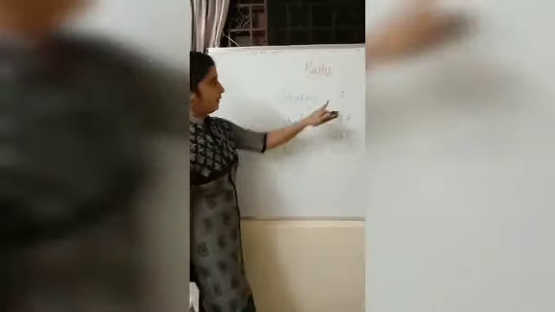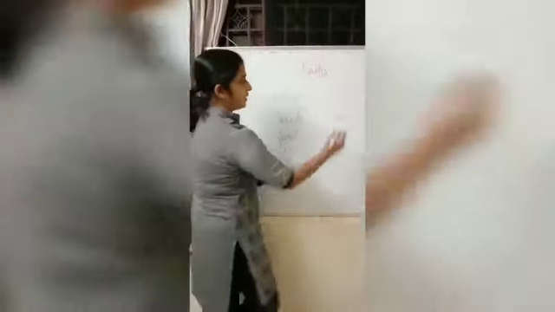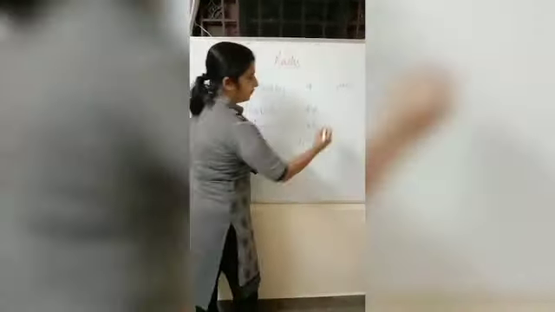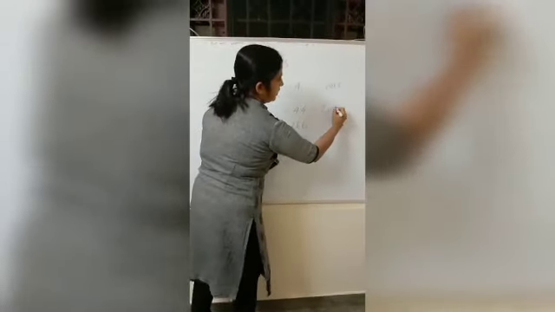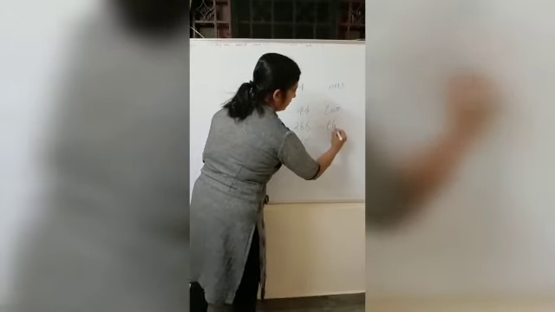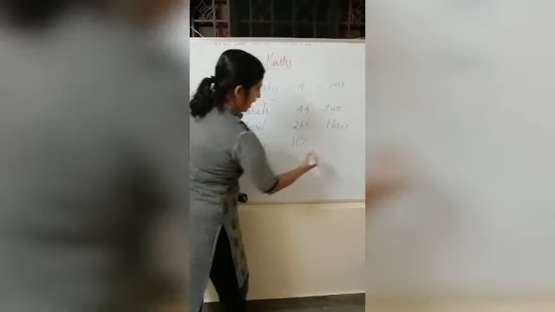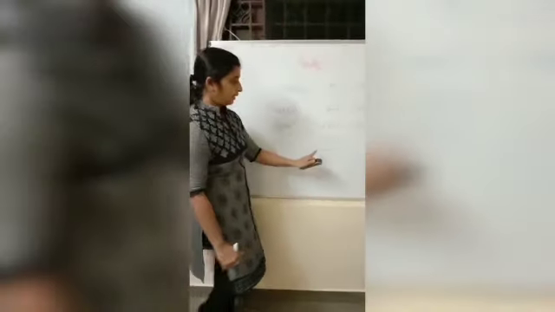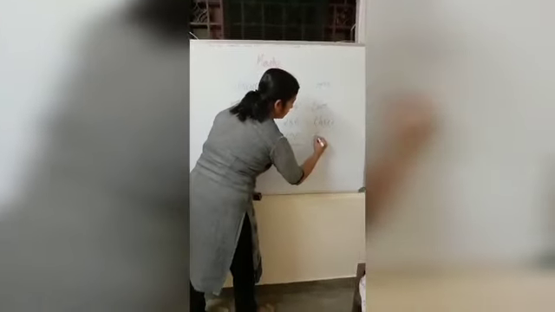So when we see this, how many digits are there? Only one digit here, 2 digits here, 3 digits. And when we come to May, how many digits are here? There are 4 digits.